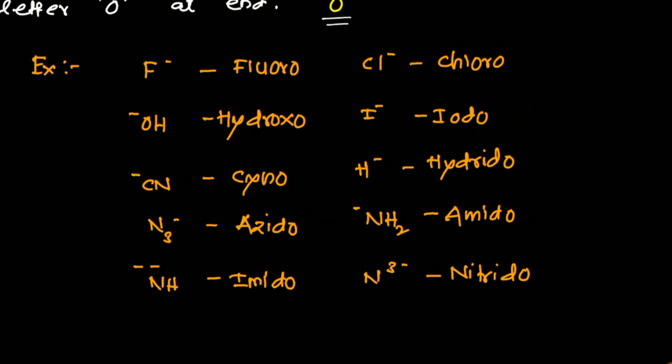So O is a suffix that I will use for the negative ion. Then hydroxo, cyano, azido, imido, nitrido, amido, hydrido, iodo, chloro, etc. These are all negative ligands, and whenever they are present in the complex, we have to substitute with O. Remember this one. This is about the ligands.